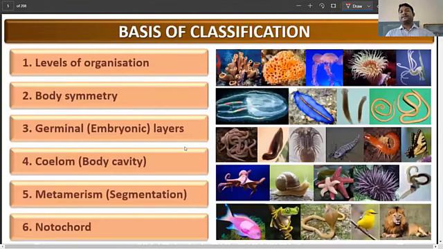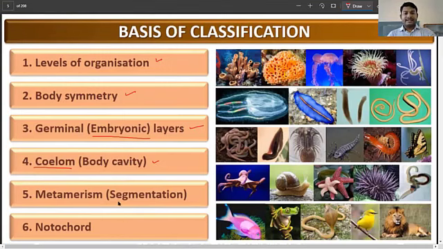So what is the basis of classification of these organisms? Here we have the level of organization. That is, the body organization at the cellular level, tissue level, organ system level. Next, you have the symmetry of the body. We'll talk about what is symmetry or mirror image in a minute: radial or bilateral symmetry. Then you have the germinal layers or the embryonic layers, so we call it diploblastic or triploblastic. We will understand that also. Next you have the coelom, that is the body cavity, which we talk about as coelomate, pseudocoelomate or acoelomate organisms.